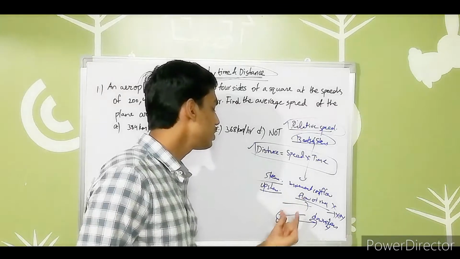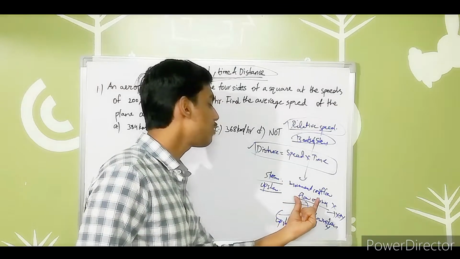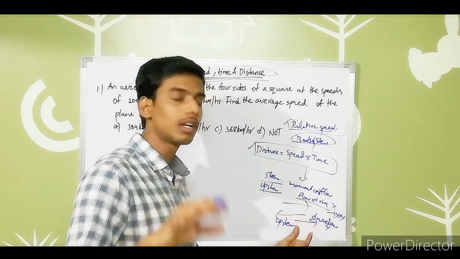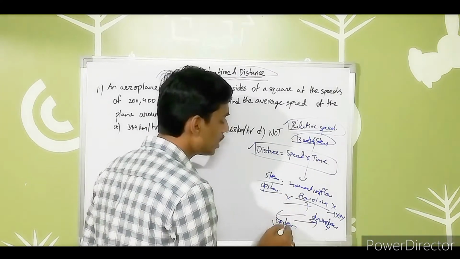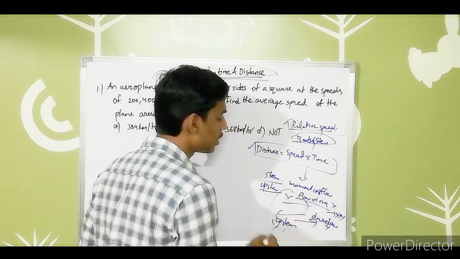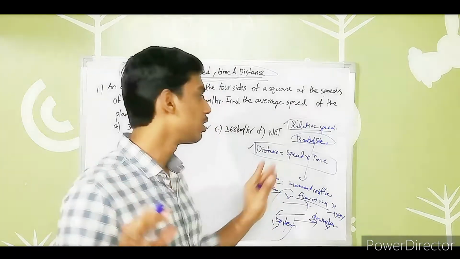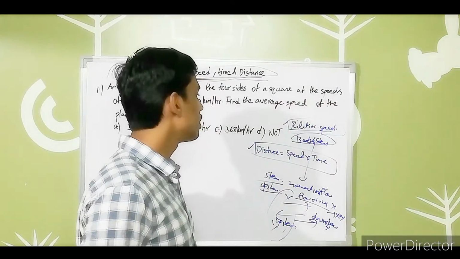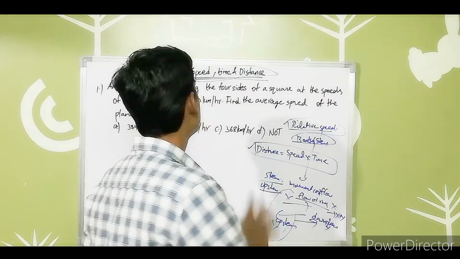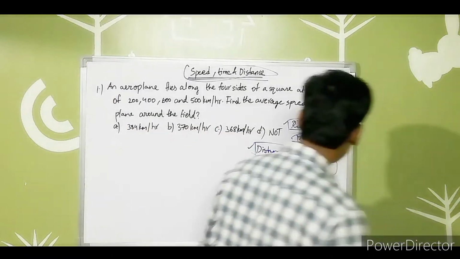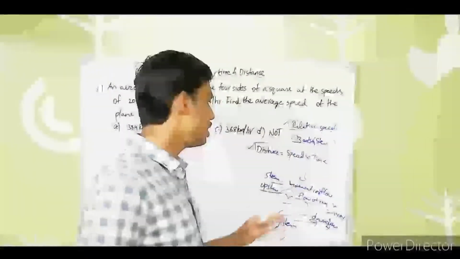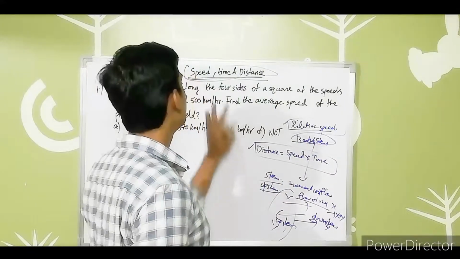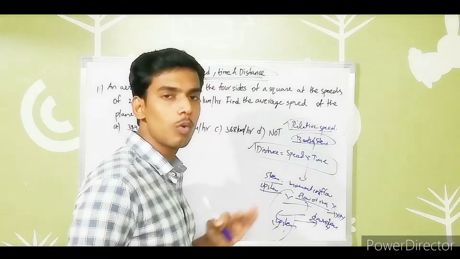And when we compare upstream with the flow of water in the river, we have to take negative. As it is x and y, we take the difference, subtracting the smaller from the bigger. These are the major concepts regarding speed, time and distance. I covered all the basic concepts, but we discussed majorly the important and frequently asked questions. These are the topics we will be observing in speed, time and distance. Hope you understand this.